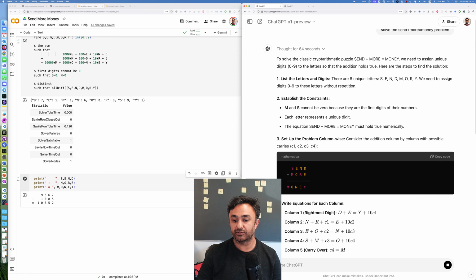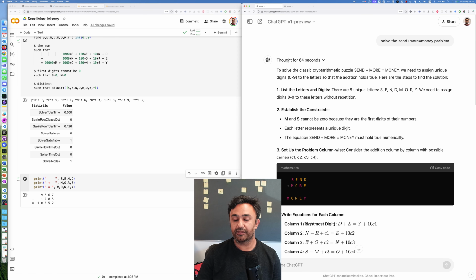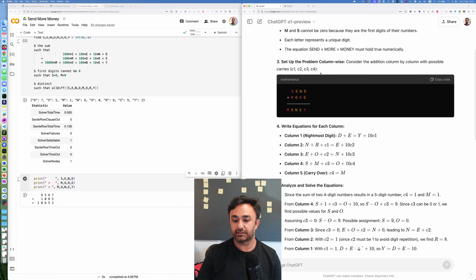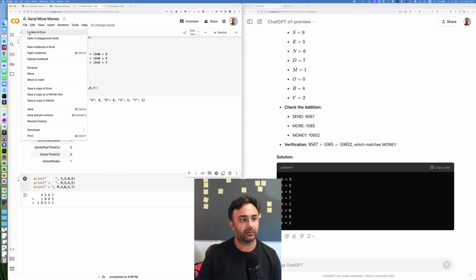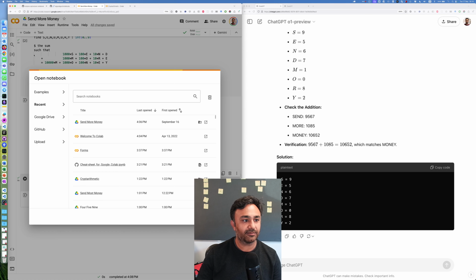So let's go back to o1-preview. It took 64 seconds, which is impressive. It produced a fuller answer, I guess, and it verified that that solution is the solution. So this is what I want to try now. I actually have another notebook. Let me open that one, because I've been playing with this before.